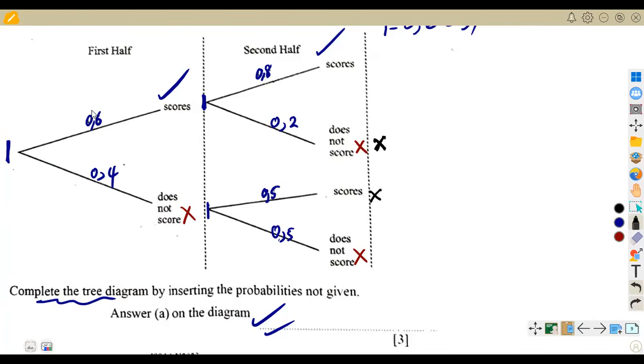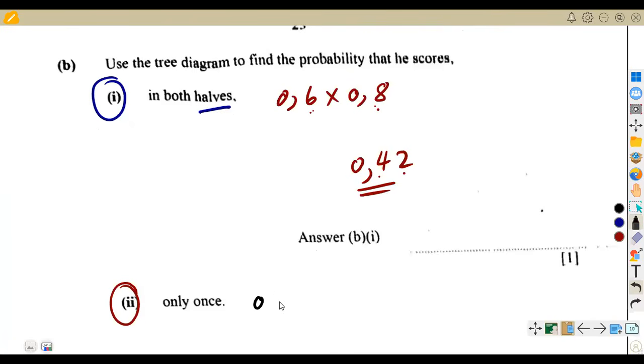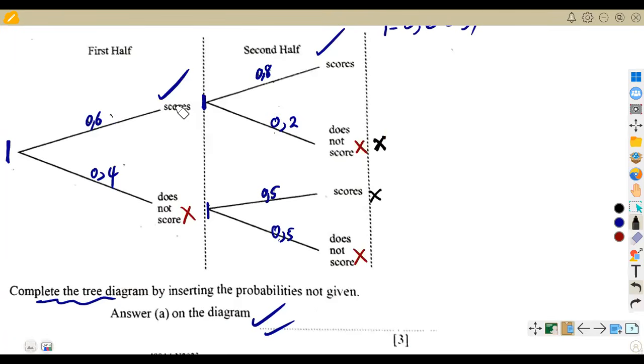So it's either he's going to score in the first half, then does not score in the second half, which is 0.6 and 0.2. So to score in the first half, that would be 0.6, and not to score, it would be 0.2 in this case, plus that is when he scored the first half and the second half does not score.